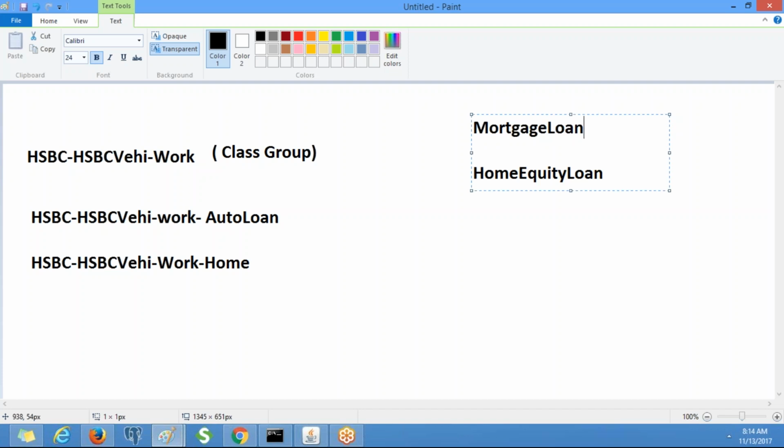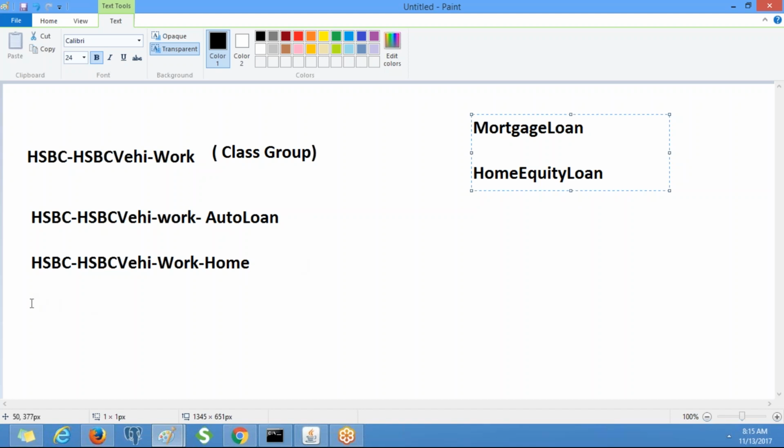So a mortgage loan is where the borrower takes a loan from the bank based on the property or real estate. This is called a mortgage loan. For a home equity loan, you put your home as collateral and take the loan from the bank. You can google it also for more information. So the mortgage loan and home equity loan come under home. Now I am going to create these two work types by referring to this class. These two classes are child classes of this class.